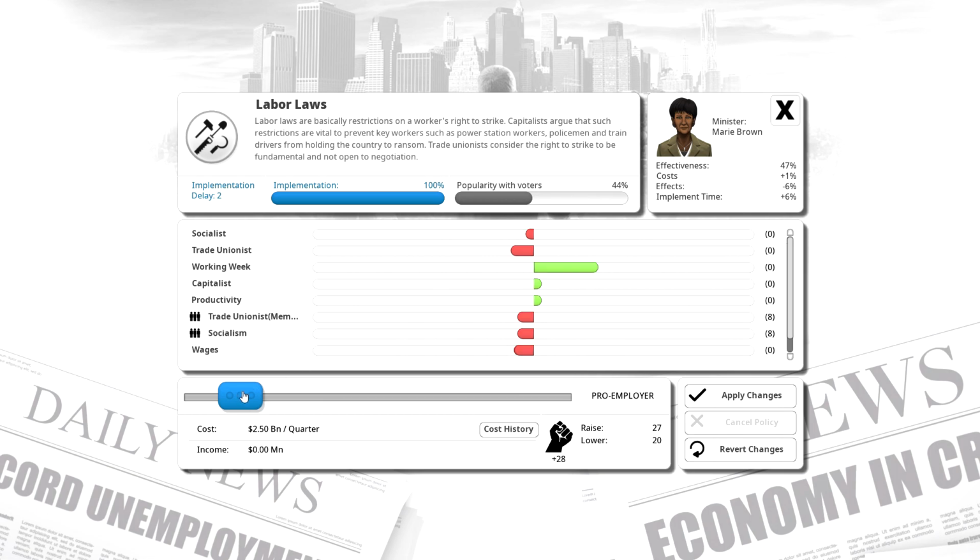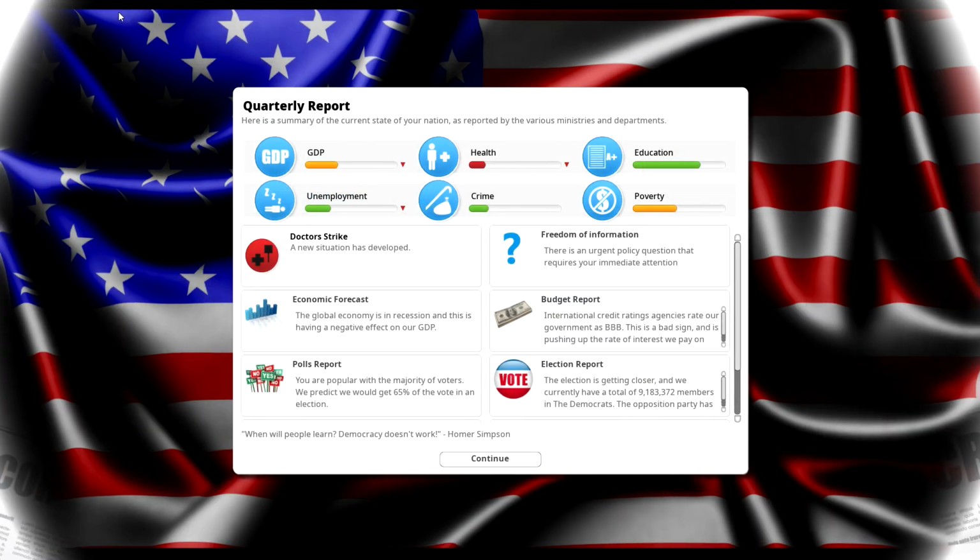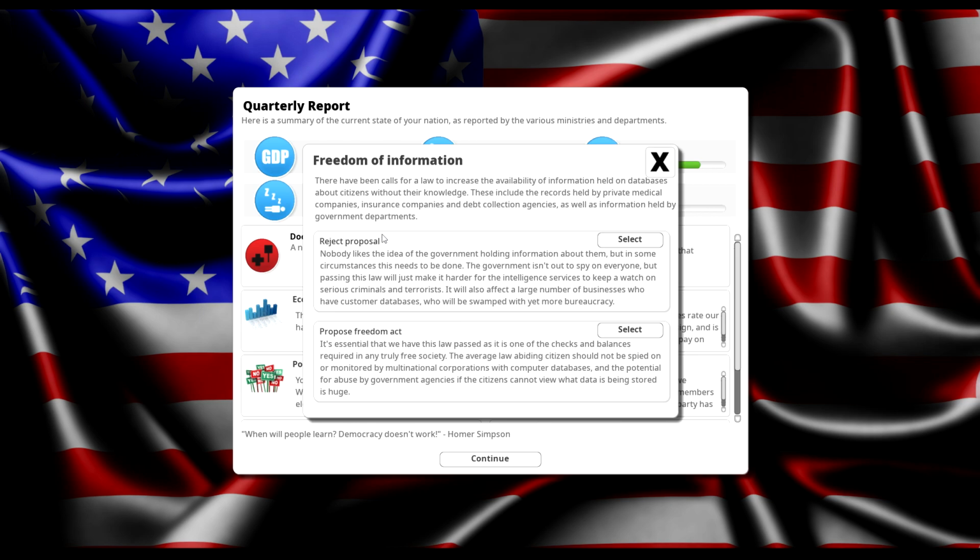So part of the issue is labor laws are very pro-employer, and then pro-union is basically pro, like, the worker. So we want it more balanced, so somewhere in the middle. So we want the most benefits and the least negative outcomes. Okay, that seems a little bit better. And we just use like all of our political capital. So we're going to propose this. This basically means that large agencies, whether it's private or government, can't just keep tons of data on citizens without telling them.